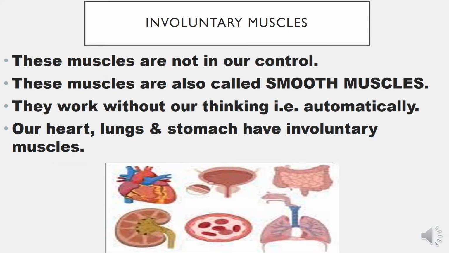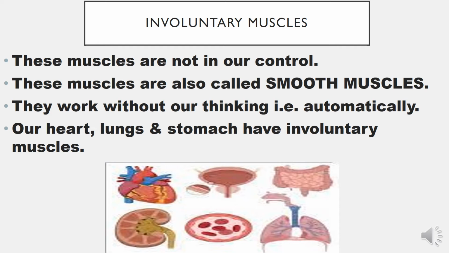Involuntary muscles, that means just the opposite of voluntary muscles. These are muscles which are not working under our control, they work on their own. They do not need our instructions to work. These muscles are also called smooth muscles. So the other name of involuntary muscles is smooth muscles. They work without our thinking. That means they do not depend on us giving instructions that please work. No. They work automatically.